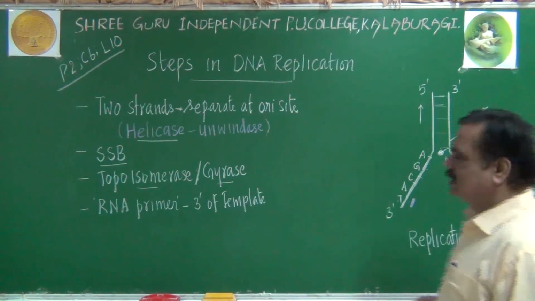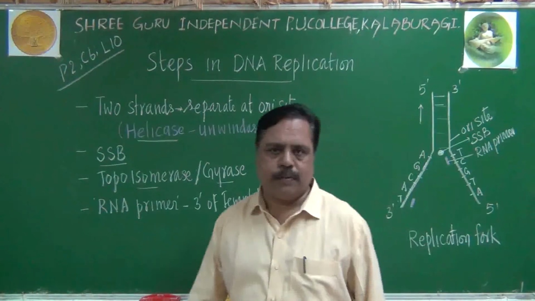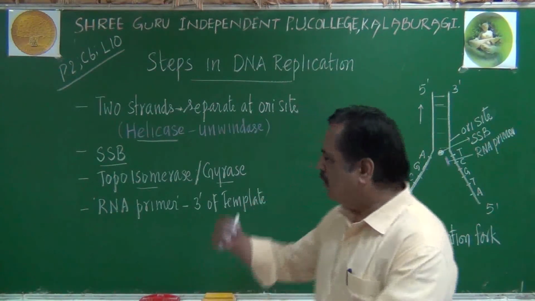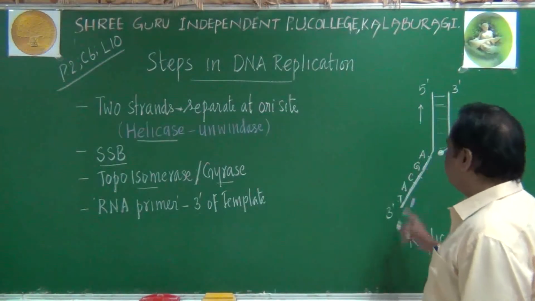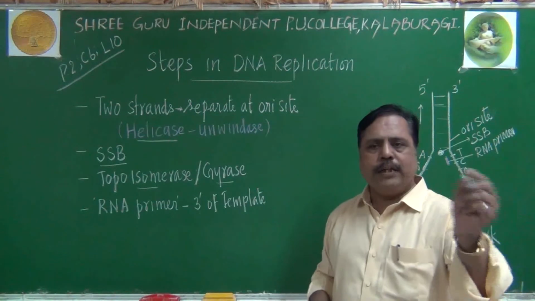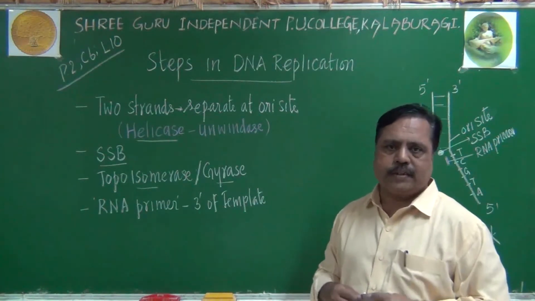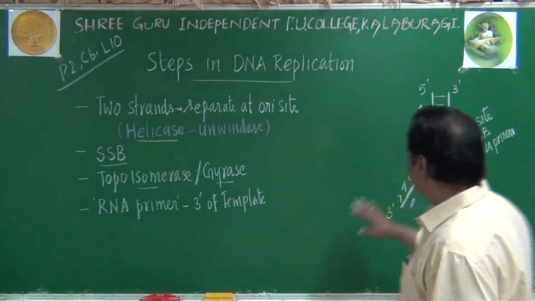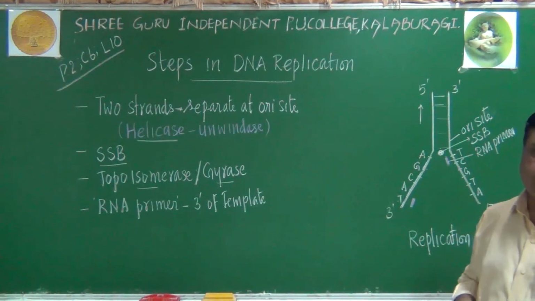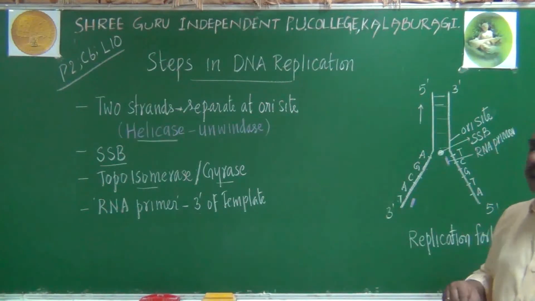So a primer is added at this stage. What is the purpose of the primer? It will lead the DNA synthesis, it will proceed further for the addition of new nucleotides. So now everything is ready for the synthesis of a daughter strand. What should happen?